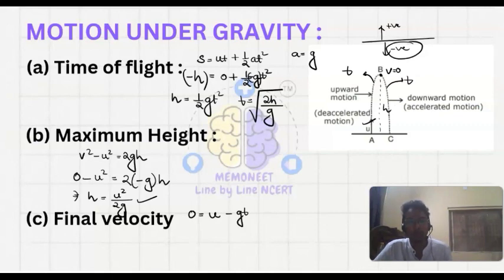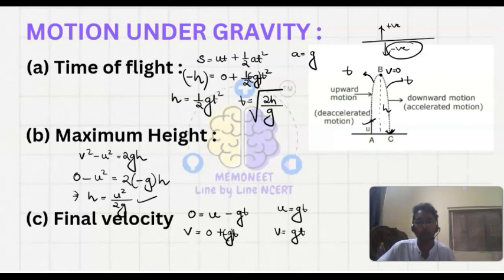And when we are moving from b to c, we have v equal to, here the initial velocity is 0, 0 plus g into t, but here g is always acting downwards, so we will write minus g here. So u here is gt, and here the v, it means at this point of time, v is also gt.